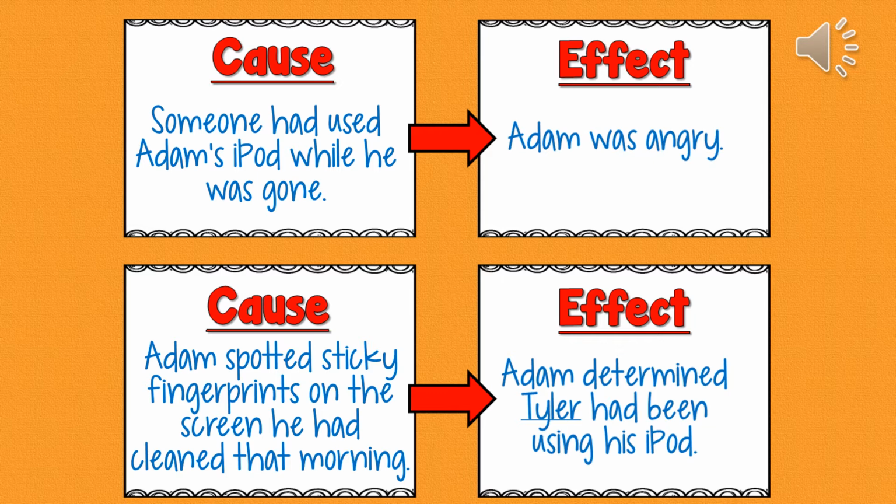The second effect is Adam determined Tyler had been using his iPod. Why did he determine that Tyler had been using his iPod? What was the cause to him doing that? Look and see if you can find that in your passage. Then fill it in. Once you've filled it in, hit the Enter button to check your answers.